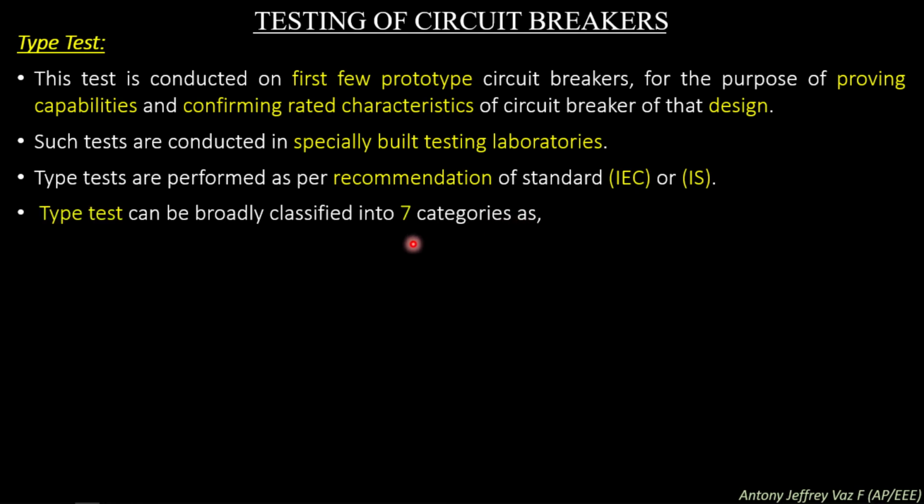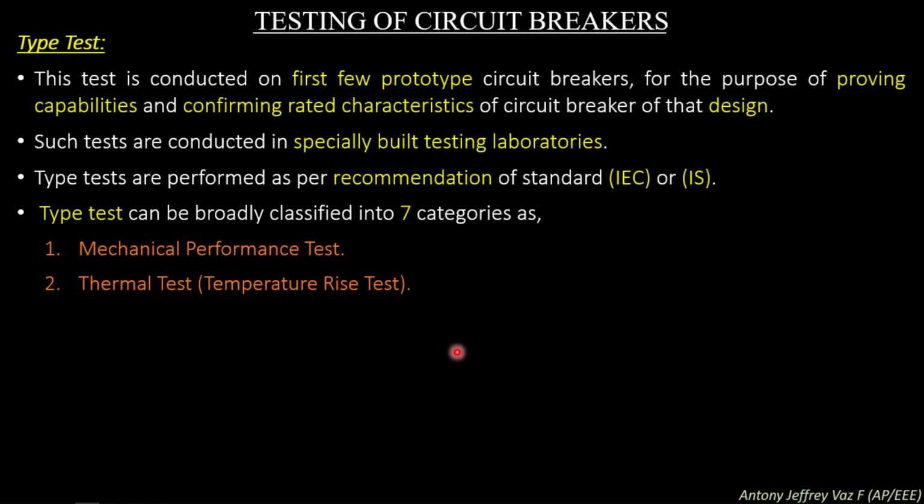Type tests can be broadly classified into 7 categories: mechanical performance test, thermal stress. So, the mechanical performance test is made depending on mechanical characteristics; the movement of breaking and making contacts and the operating mechanism are tested. In the thermal test, the temperature rise of the several parts of the switchgear is tested.